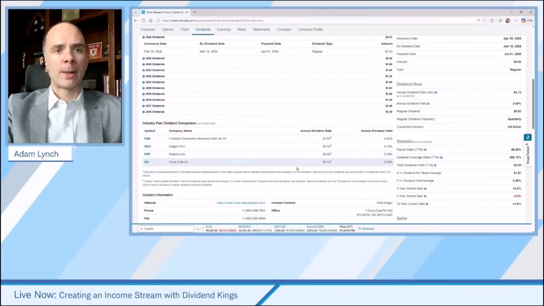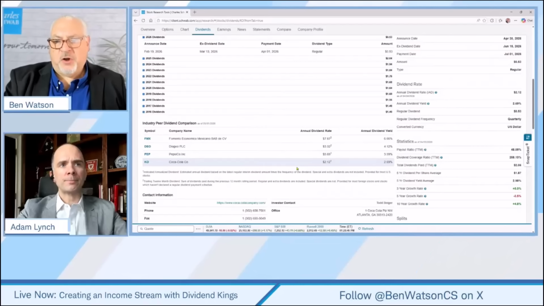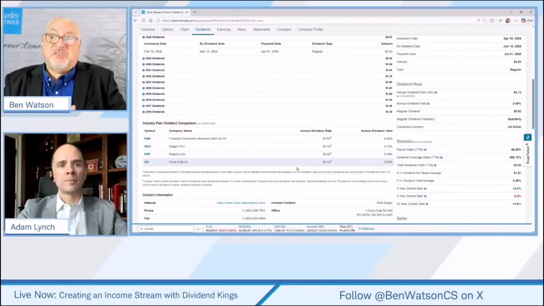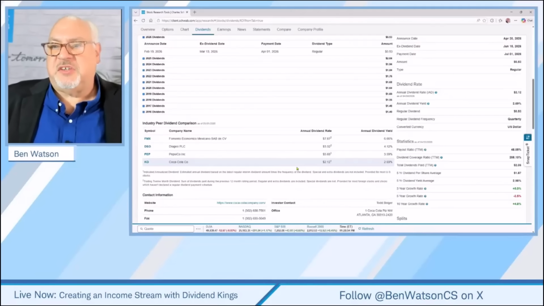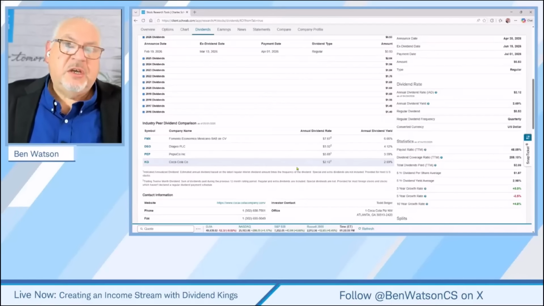One of the things that I like about this particular tool is that it also gives you a comparison between other stocks within that same industry. So you can see relatively where this dividend yield falls against some of their competitors.